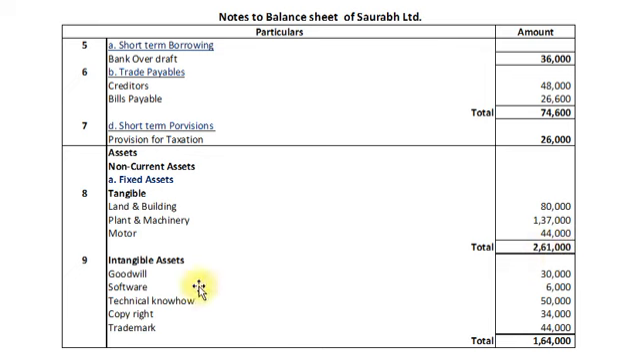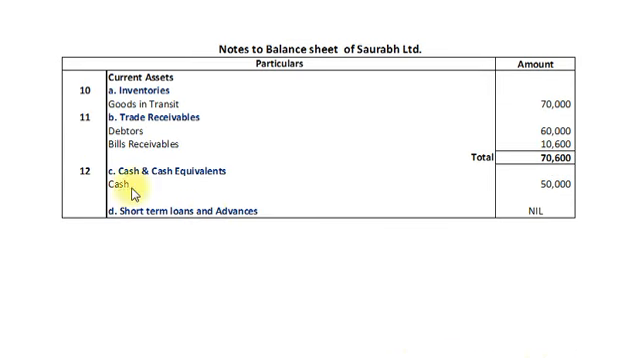Note number 9 is for fixed assets intangible, in which we have goodwill worth rupees 30,000, computer software worth rupees 6,000, technical know-how worth rupees 50,000, copyrights rupees 34,000, and trademarks rupees 44,000. So total intangible assets amount to rupees 1,64,000. Next, note number 10 is for inventories, in which we have goods in transit rupees 70,000.